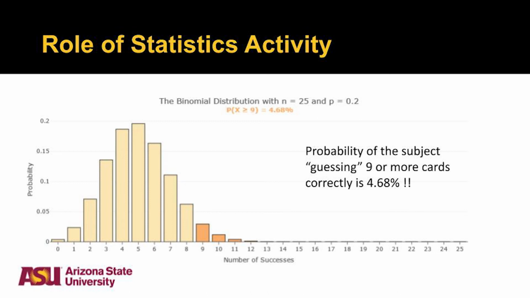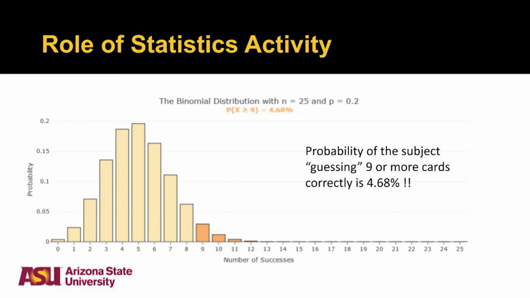So typically our standard cutoff, which you've probably already been familiar with, but you may not have remembered why, is about 5%. Because 5% is our chance of saying, oops, somebody has ESP when in fact they actually didn't. Because it is possible that a person gets 9 cards right, but it's just not probable. And that's what our p-value is.